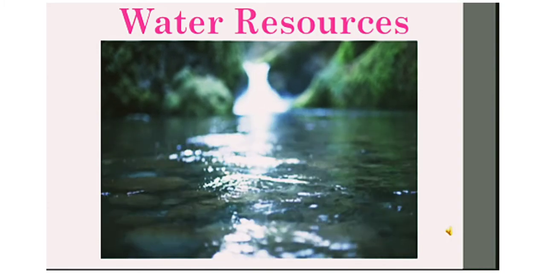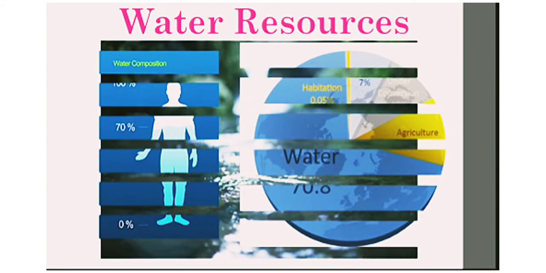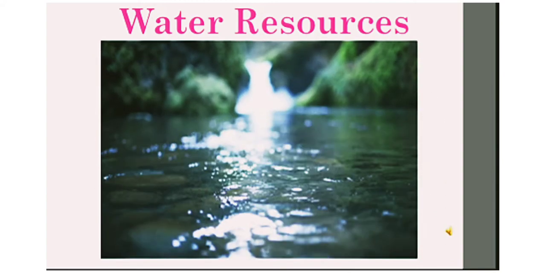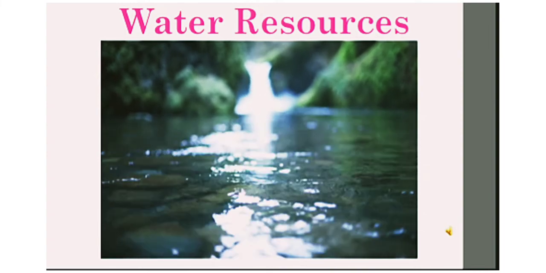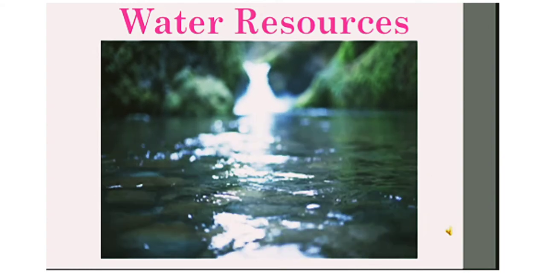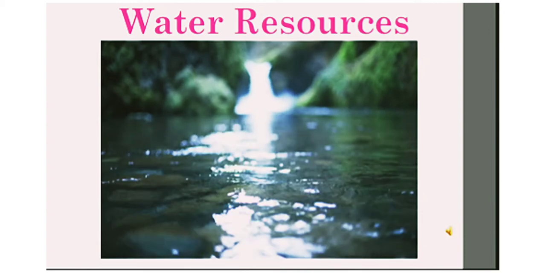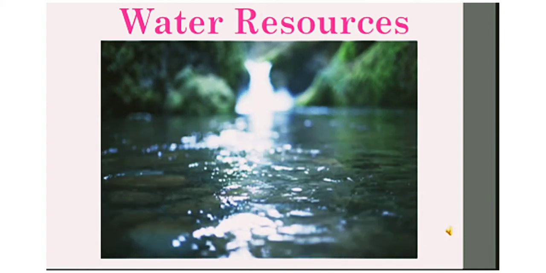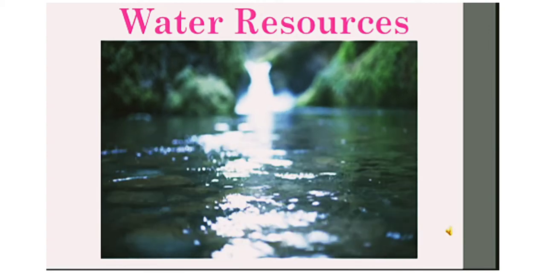70% of the human body consists of water, and about 3/4 of the earth's surface is covered with water. It is therefore appropriately called the water planet or blue planet. Water on earth is found in solid, liquid and gaseous form. This you have read in class 7th also. Water keeps on getting cycled through oceans, the air, the land and then back to ocean through a process called the water cycle.